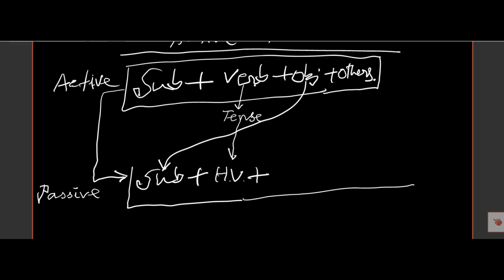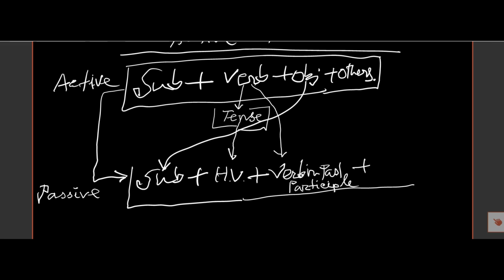The object of the active voice will be the subject in the passive voice, and after the subject in the passive voice, according to tense, there will be a helping verb, and the main verb will be in the past participle. Verb in past participle.